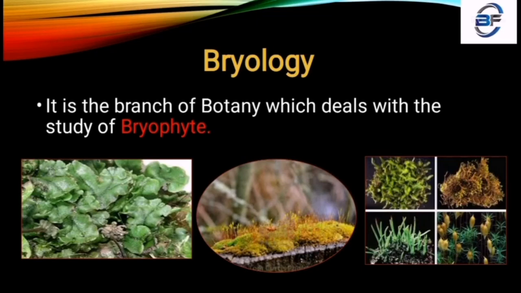This bryophyte group consists of around 20,000 plants, that means 20,000 types of species. It is a big group of species, and in our first chapter of botany in your first year, we are going to study briefly about all these things.